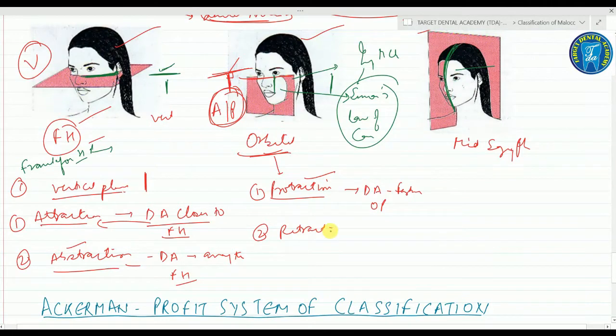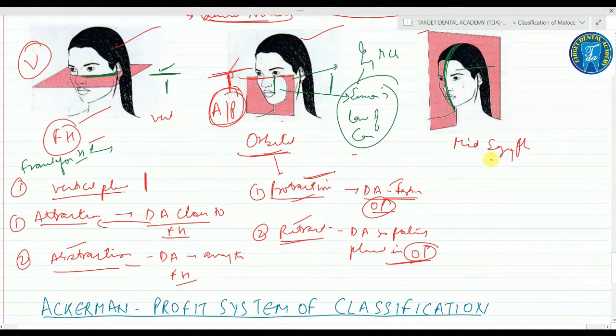And when the dental arches are placed posteriorly in relation to the orbital plane, or closer to this plane, we call it retraction.